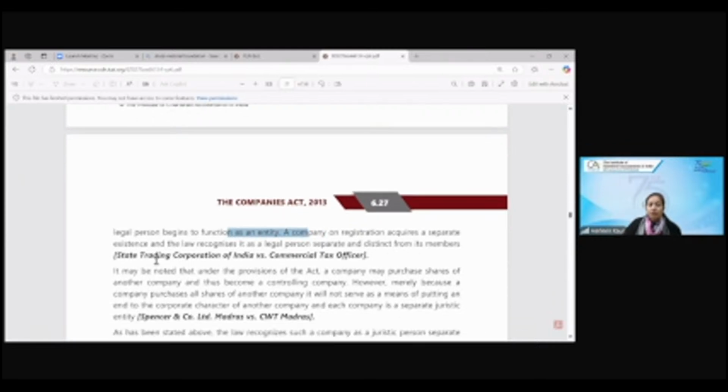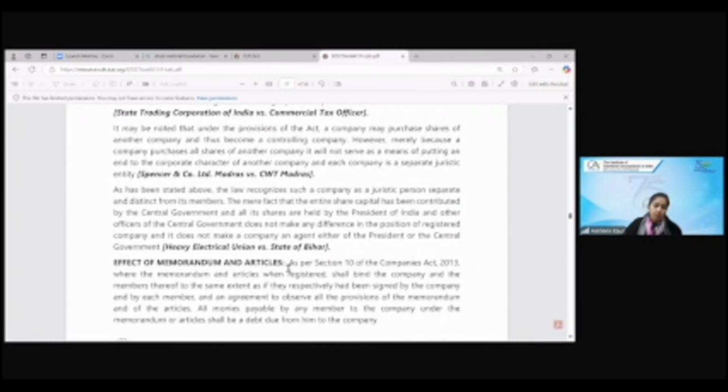So in the case of State Trading Corporation versus Commercial Taxation Officer, it was held that the company is separate, members are separate. A company can purchase the shares of another company and become a controlling company, that is your holding and subsidiary relationship. Because the company purchases all the shares of another company, it does not mean the other company is acting as its agent. So there is no agency relationship also.